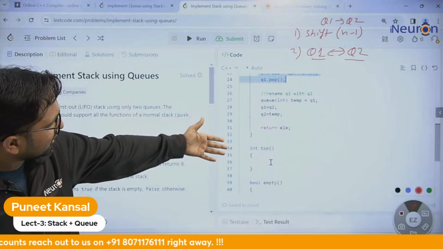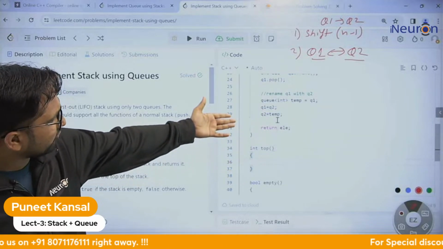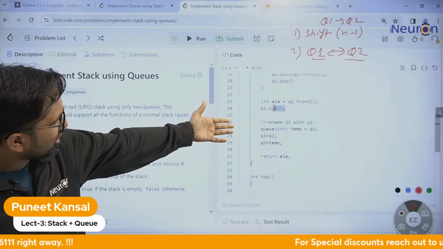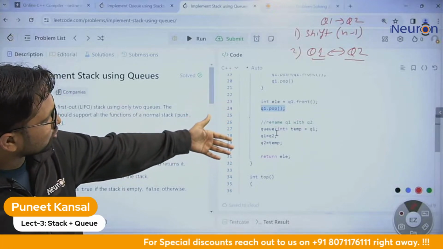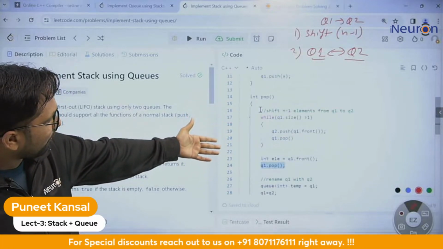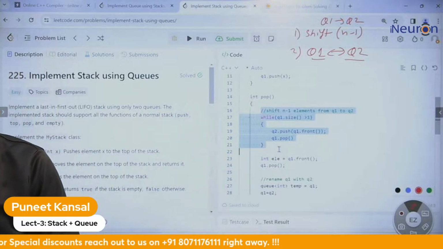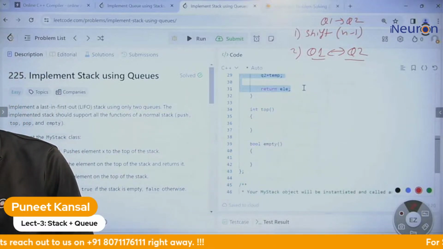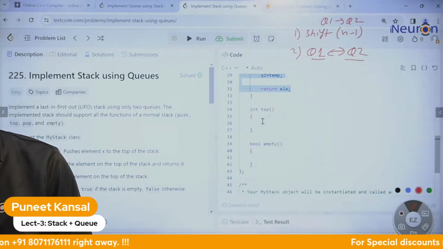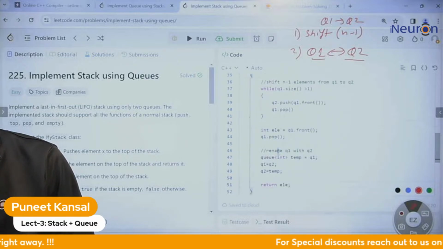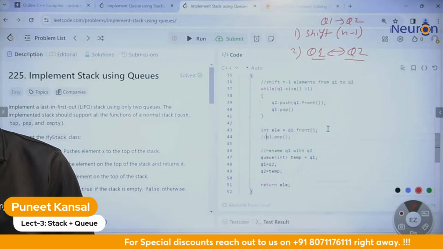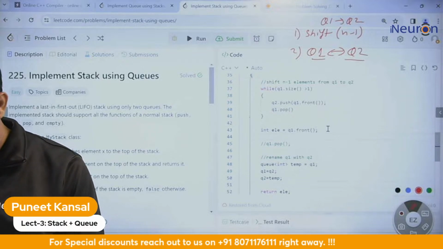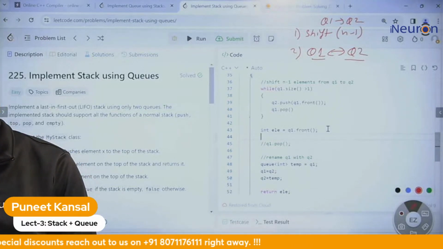And you know that top is the same, but we are not deleting the element. We are just returning that element which is at the top. So I will copy this same code and write it in the top. But I will not delete this element. Actually, I will shift this element to the Q2.